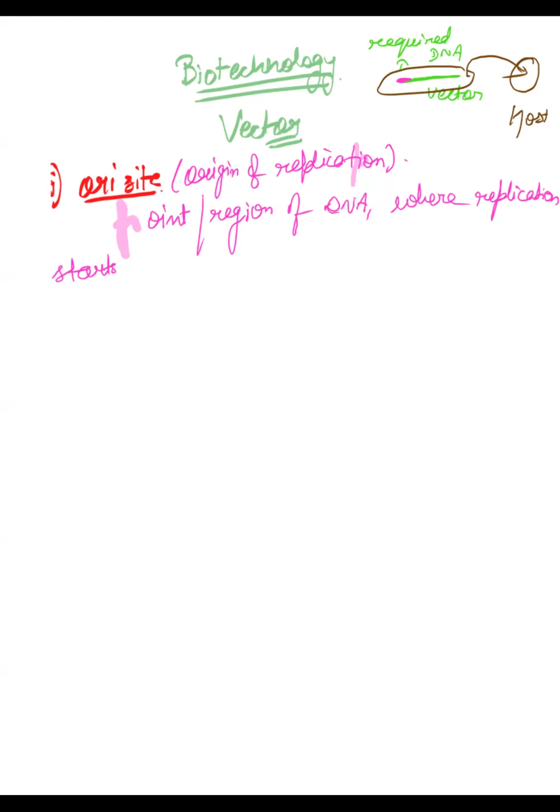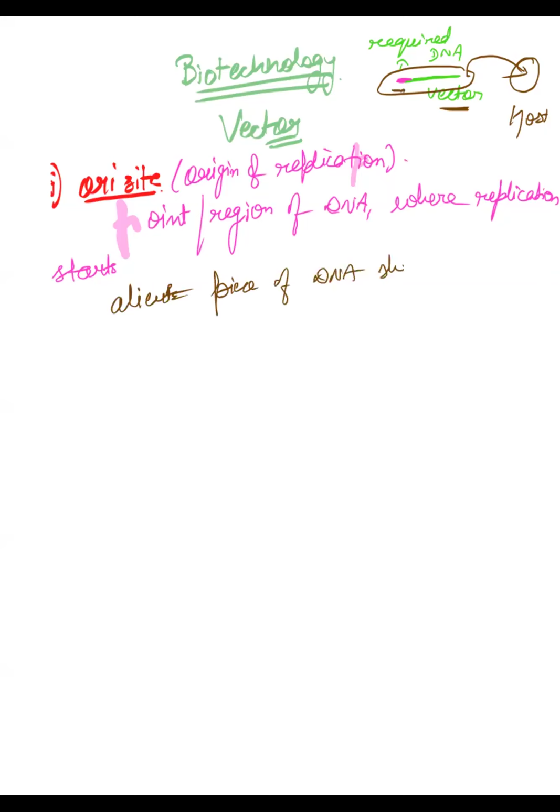तो पहला उसके अंदर ORI site होना चाहिए. क्यों? Because if this vector has a ORI site, then only your required piece of DNA, this one, will be able to replicate inside the host. ठीक है, जब आप उसको host में डालोगे, then only it will be able to replicate. ठीक है, if any alien piece of DNA, that is your required DNA.